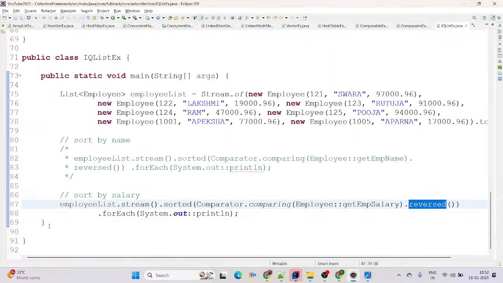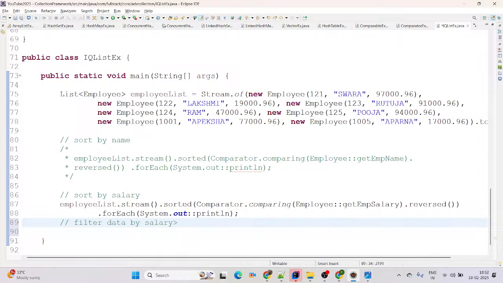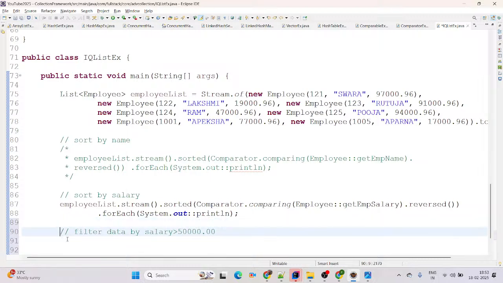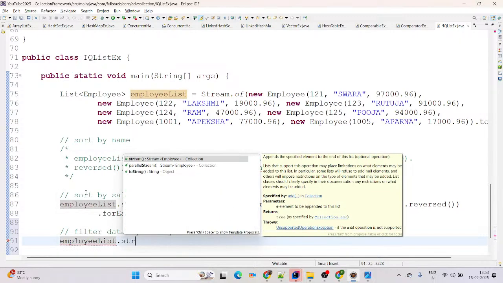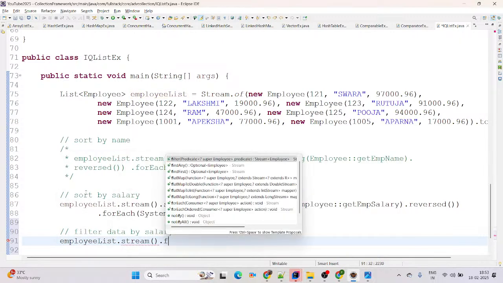Now coming to the next one, we are trying to filter the data by salary, where salary is greater than 50,000. For that I am going to call the stream API again. You can say employeeList.stream().filter.